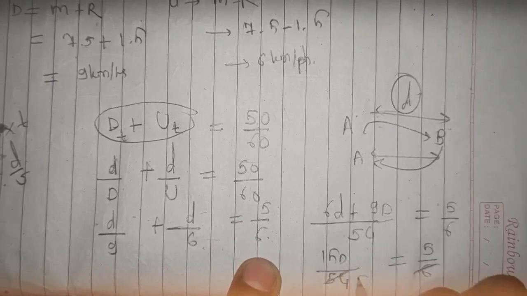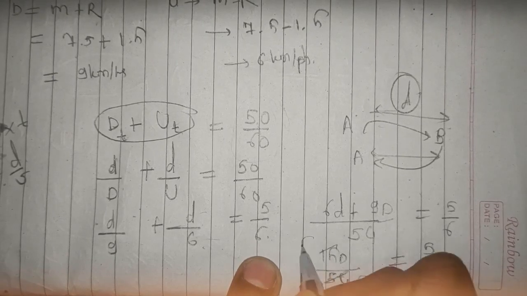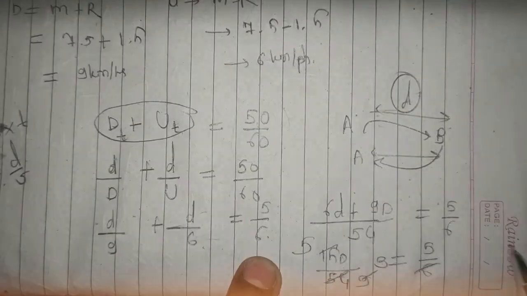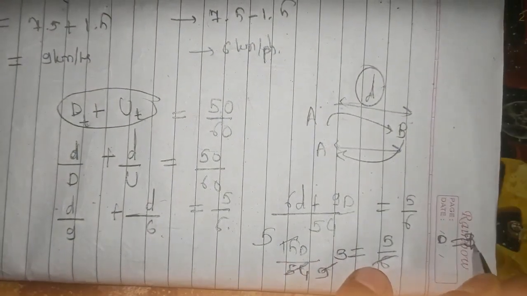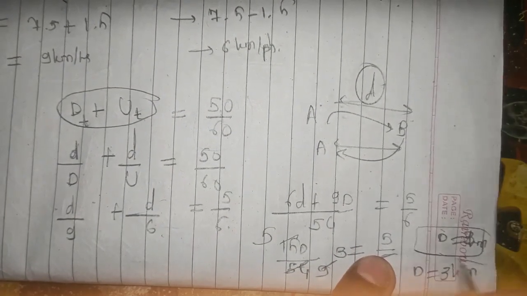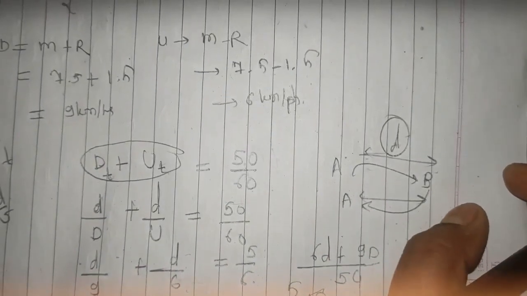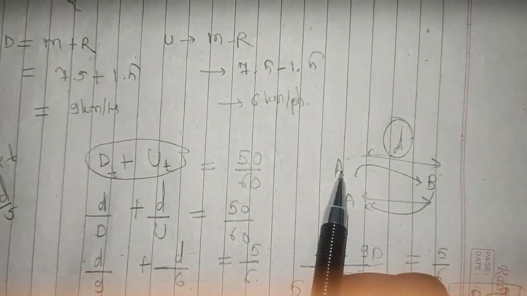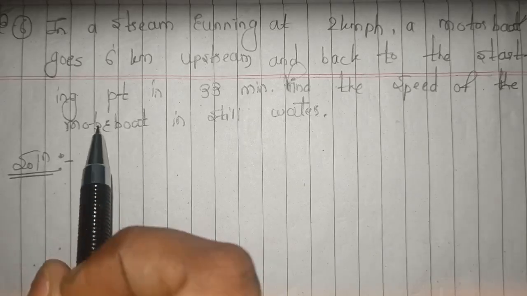Six 9s are 54, right? And then 3 5s are 15 and 3 3s are 9. So d is nothing but 3 kilometers. So d is 3 kilometers, and this is the distance between A and B. Right, so this is our sixth question here.